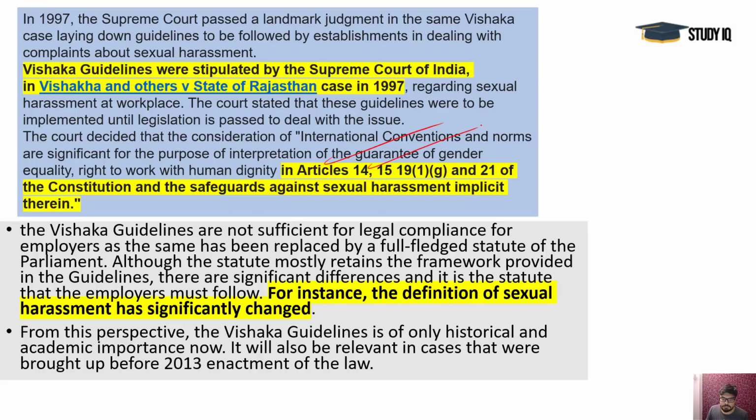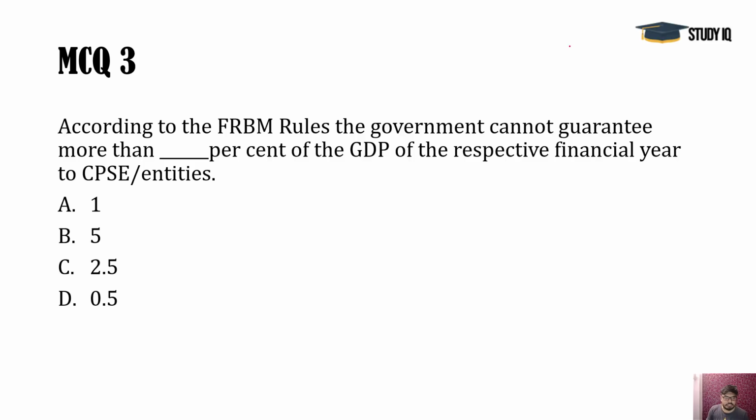You can see Articles 14, 15, 19 and 21. These are the associated articles, and this was the Vishaka v. State of Rajasthan case. Next, the Internal Complaints Committee and all these are given under the 2013 Act, so go through all of them. This detail is going to be very important this year, both for prelims and mains.